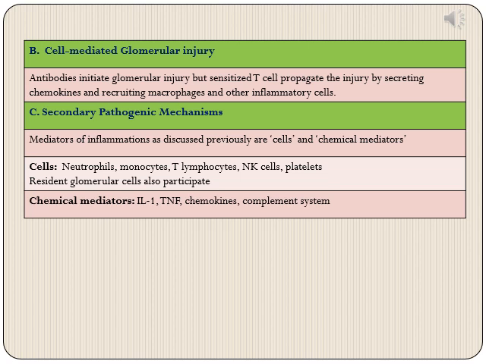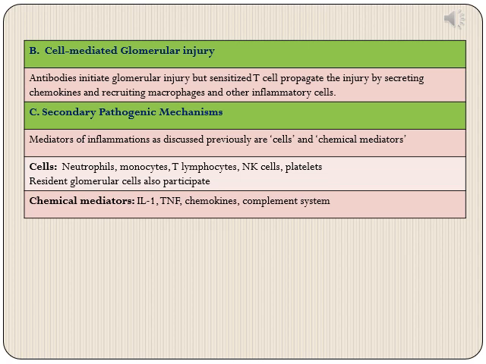Similarly, neutrophils, monocytes and others cause injury by secreting their cytoplasmic contents, and they can secrete chemokines which bring in more and more cells and propagate the injury. Chemical mediators can be interleukin 1, TNF, various chemokines, and also the complement system, which has a very important role to play in glomerular injury.